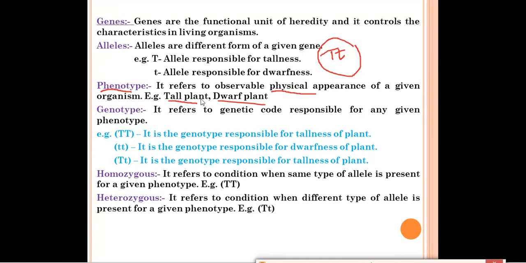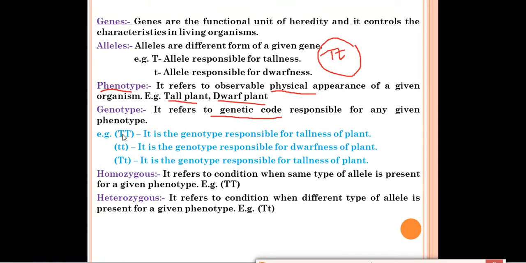Dwarf means short plant. Genotype refers to the genetic code responsible for any given phenotype, means it is in the term of a code like TT, or capital T, small t. It will be represented in the form of genetic code, and it is responsible for any given phenotype. Means phenotype will be dependent on the genotype.